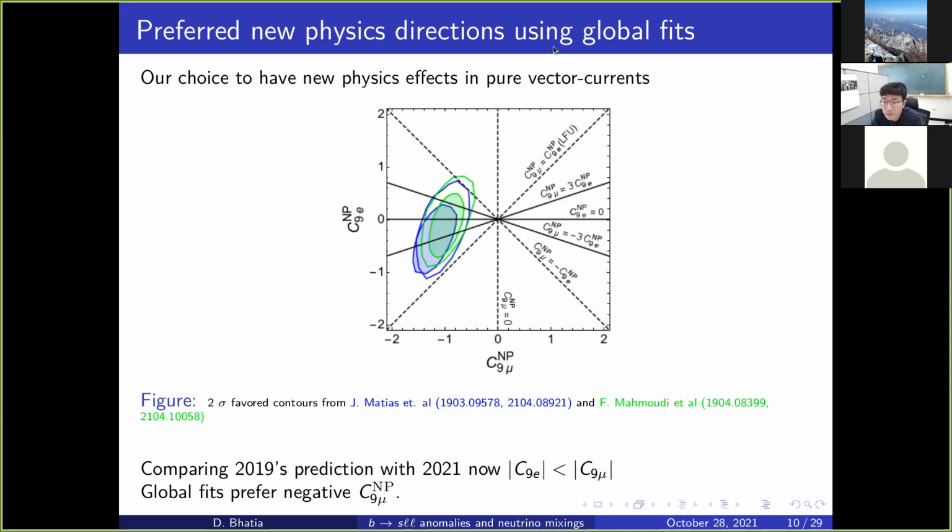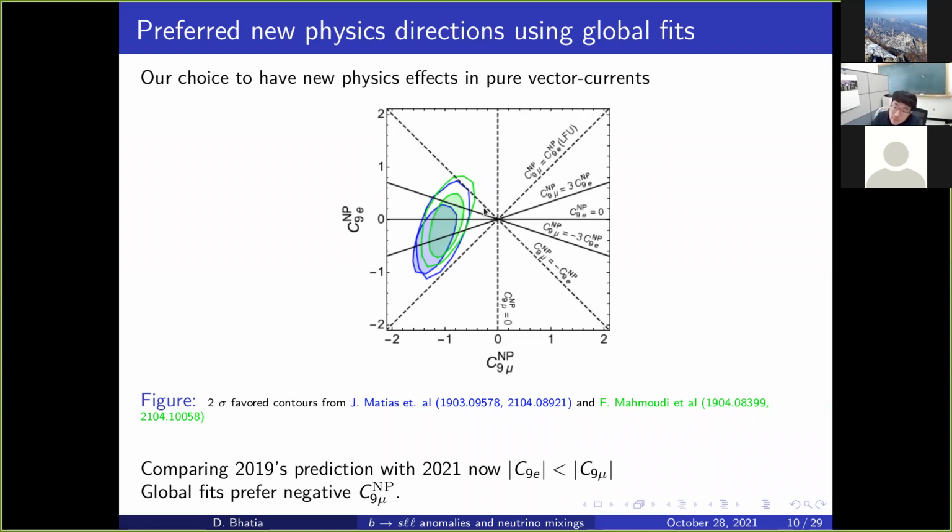Okay. So this is a global fit comparison plot, which we have taken from two of the fits. You can see that they favor new physics in a combination of muon and electron. However, with the electron, we know that there is no preferred direction as such, because the branching ratio observables are in agreement for electron, but not for muon.